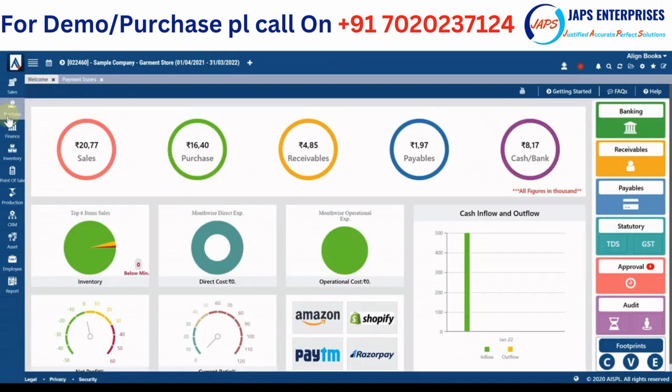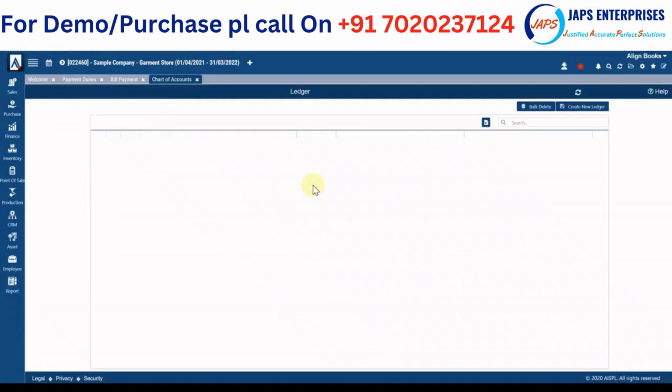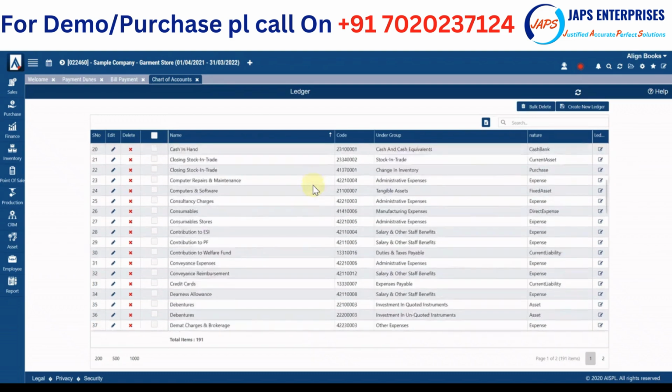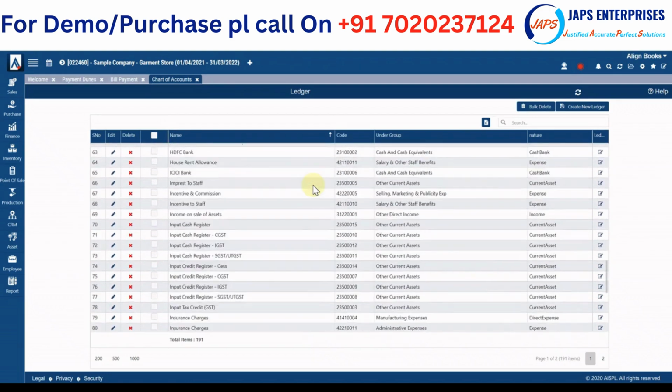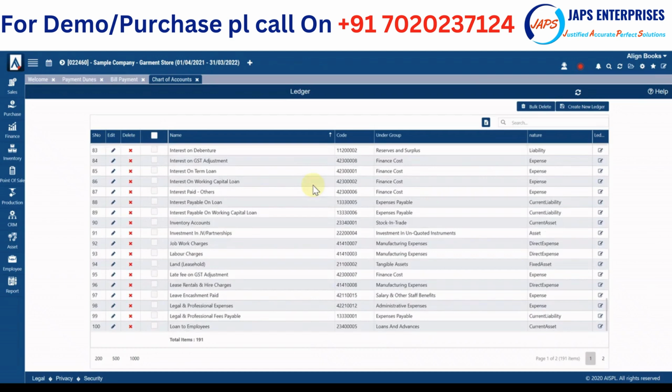So this is how the detailed purchase module is there. Then we have finance module. In finance module, you have pre-configured chart of account. So we have provided pre-opened ledgers. It's a pre-configured chart of account as per schedule 3. However, you have full option to modify it, create more ledgers, and regroup ledgers. So you can configure chart of account as per your requirement.